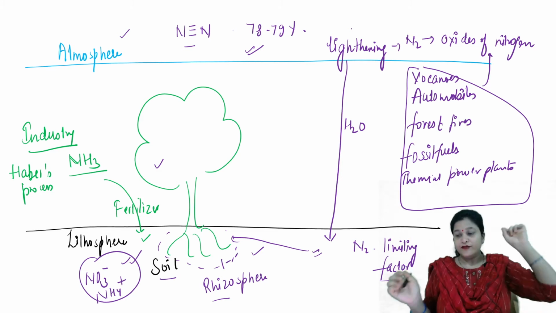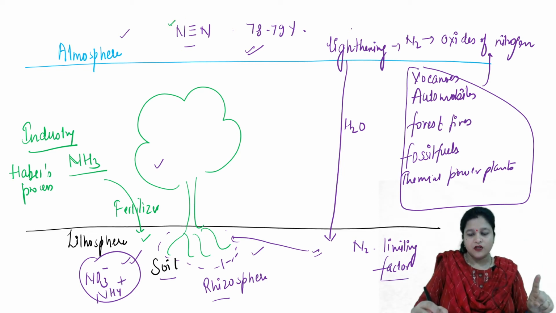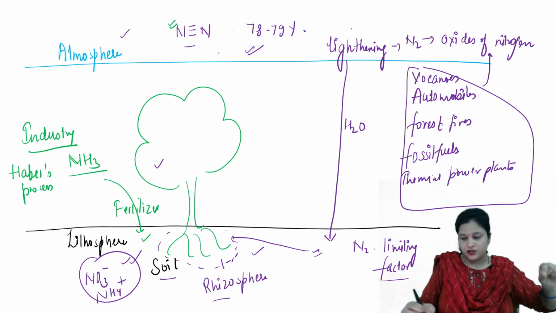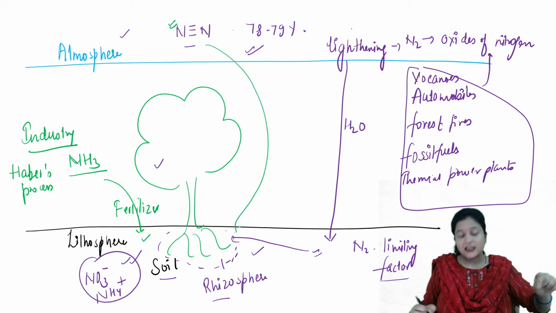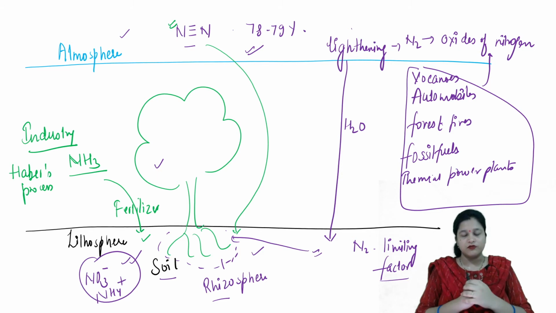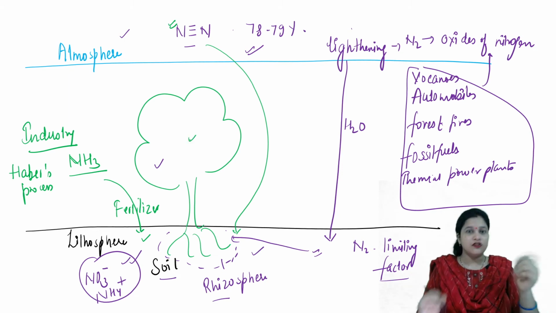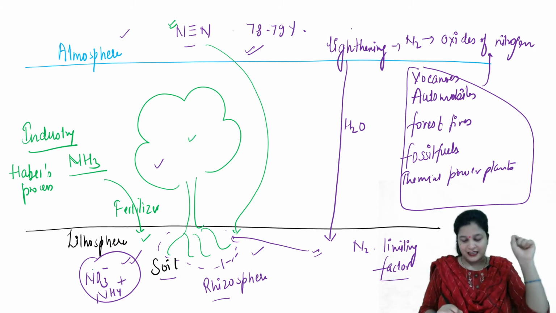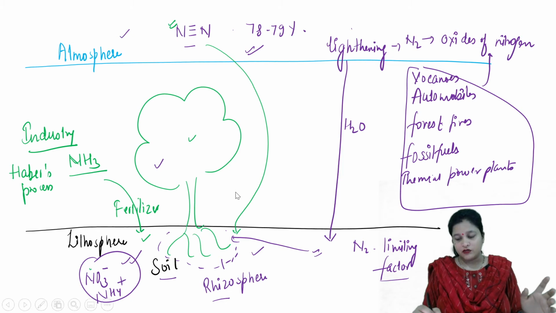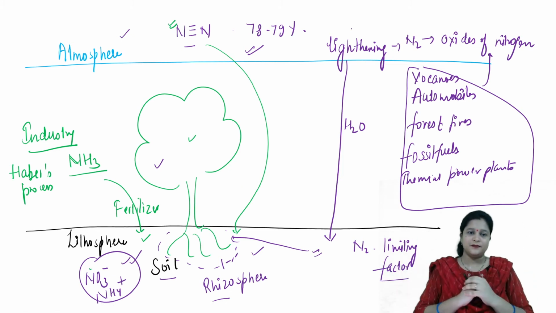Okay, we will study that the nitrogen we got from the atmosphere, that is inert nitrogen, cannot be absorbed by the plant in the same form. So it has to be converted into the form in which the plant can use it, and that form is nitrate. Most of the nitrogen is taken up by the plants in the form of nitrate.